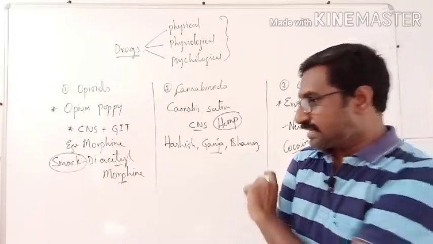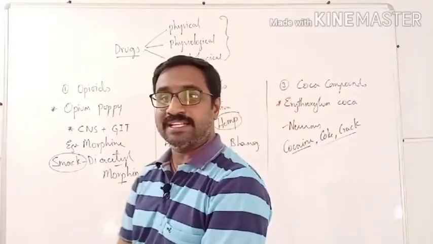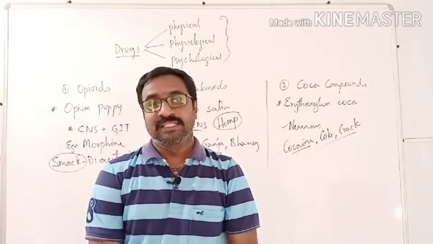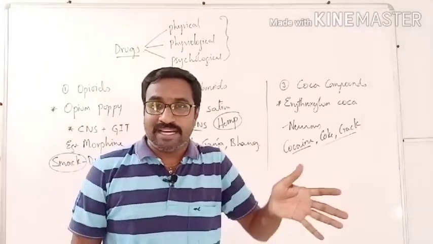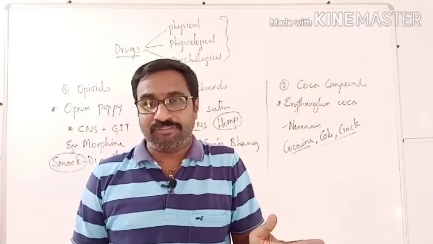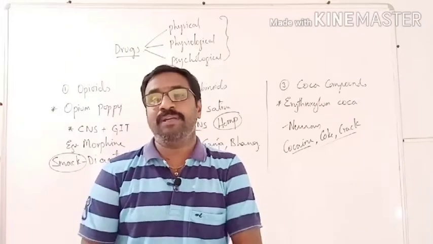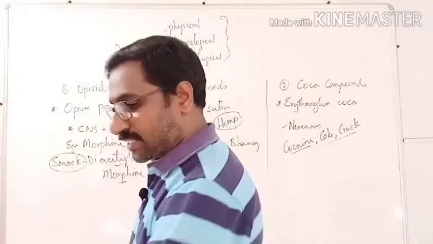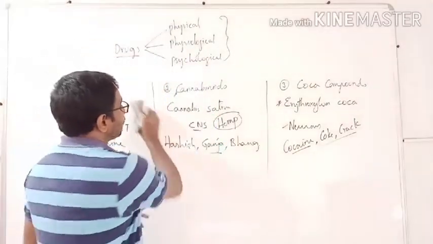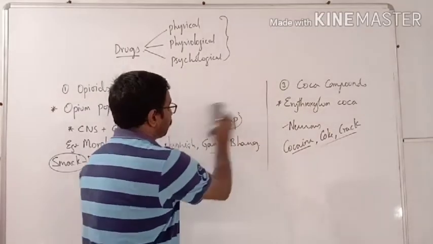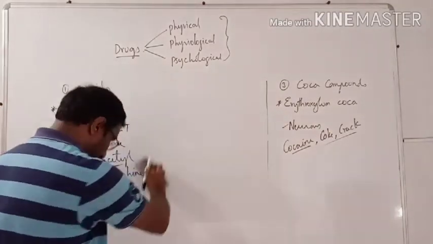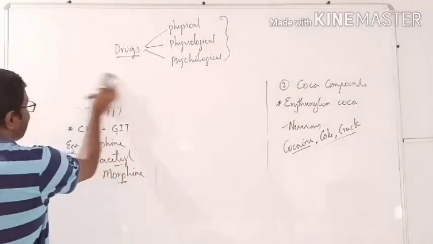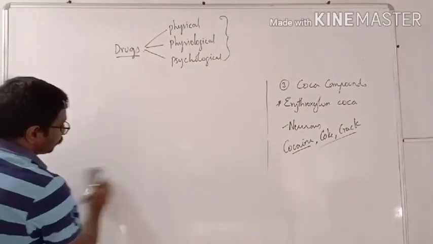Actually, these drugs are given to patients to treat various diseases, but what happens is they are being utilized for misuse. They are being misused. Not only this, whenever drugs are misused, we have the condition done by sportspersons also.